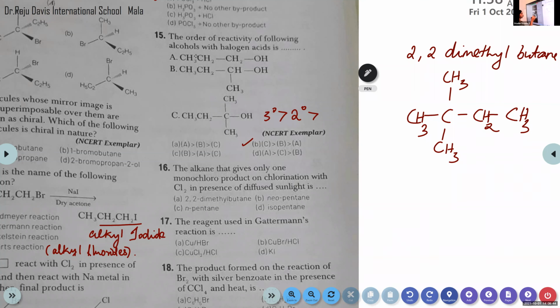The next one is neopentane, right? Neopentane. This one also has a 5 carbon chain, but their structure is different.